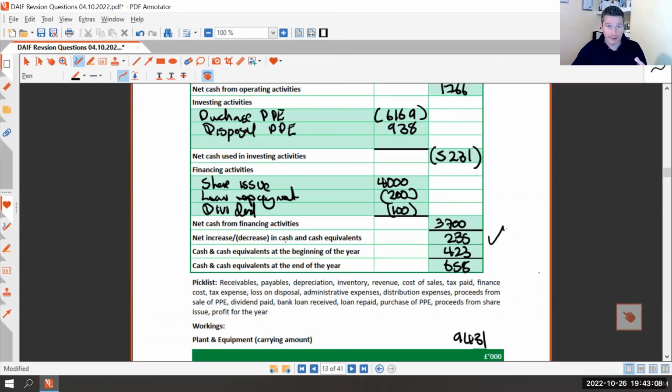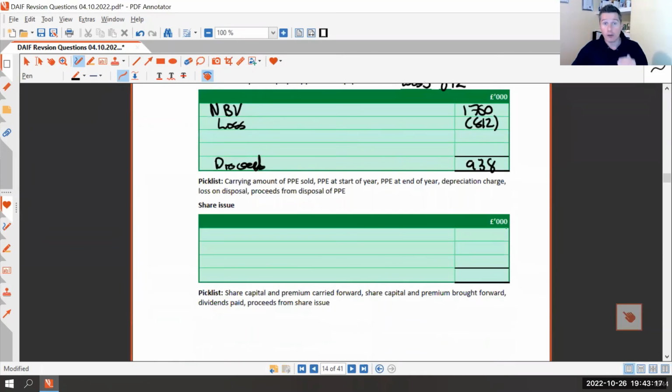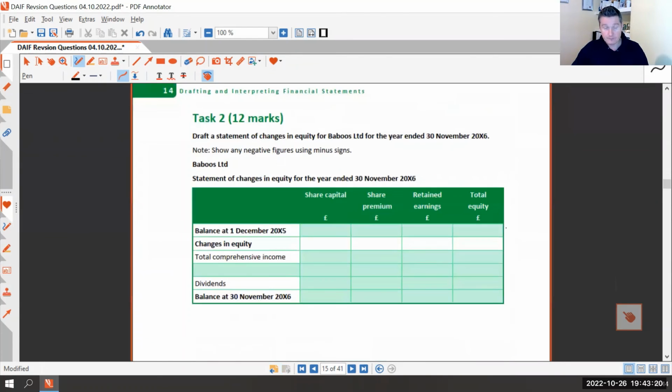So if you get one of these, obviously that's quite a lot of work. It's going to take you a lot of time. When you get one of these, the next task you will get, task 2, is going to be quite short. So it probably is going to be a statement of changes in equity. It might be something very small. You won't get a massive statement of cash flow and a massive statement of financial position. It just won't happen. You won't get the marks. So the last little bit is a statement of change in equity.